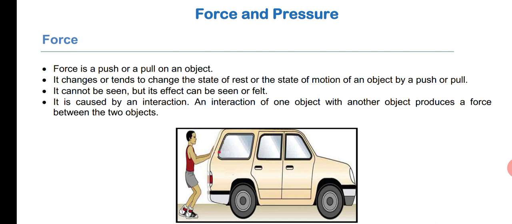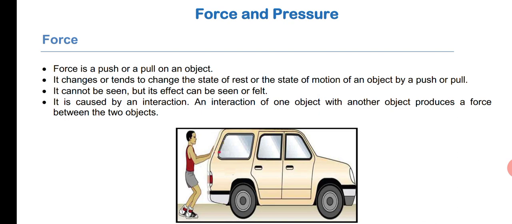So when you apply certain force, for example, I am pushing a car. When I am pushing a car, I need to apply some force. That force I will take as 20 Newton. So 20 is the numerical value, Newton is the SI unit of force. So 20 Newton is the applied force, and the force is applied in one specific direction. So direction also will come into the picture in force.